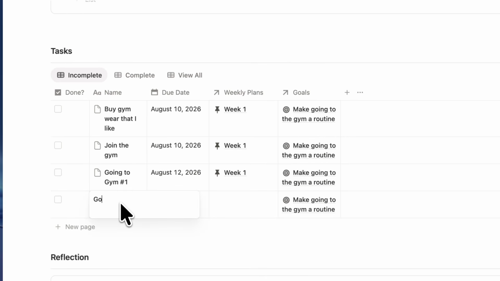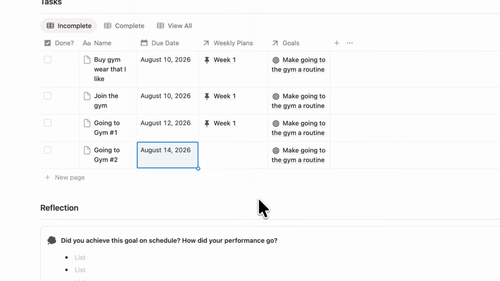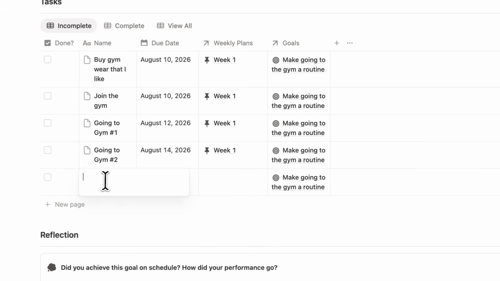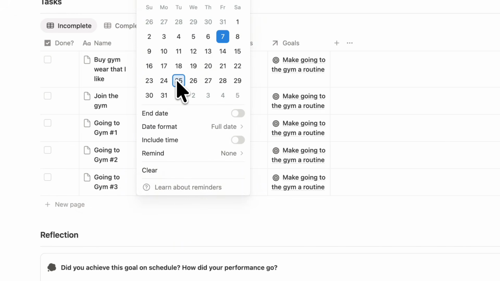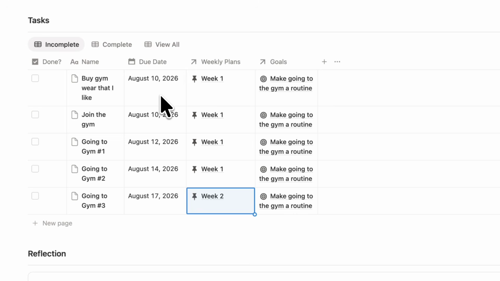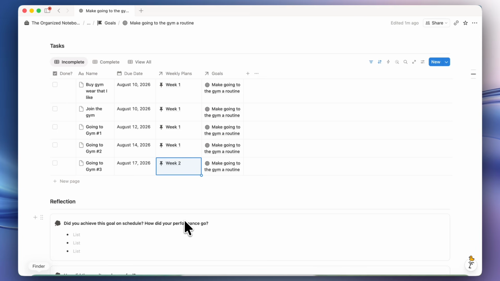Then I'll do going to gym 2. And this one I can go on Friday. So let's say that I want to keep somewhat of a consistent cycle of going to gym 3 times a week. Then I can start to then put going to gym number 3. And this would be that I would go on the 17th. That's a week 2. So ideally, you're going to want to fill this whole thing out as much as you can and to the best of your ability so that if you are to check all of these off, then you'll know that you have actually accomplished your goal.